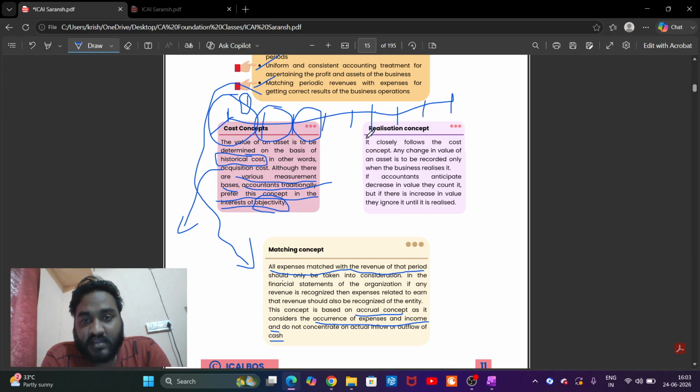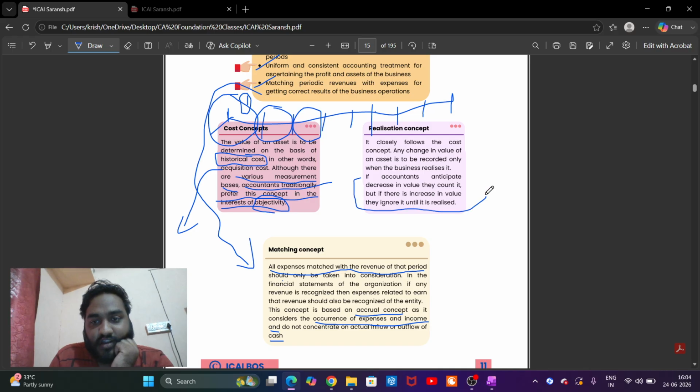Realization concept. It closely follows the cost concept. Any change in the value of an asset is to be recorded only when the business realizes it. I hope you understood. If accountants anticipate a decrease in value, they record it, but if there is an increase in value, then ignore it until it is realized. We'll talk about this later.